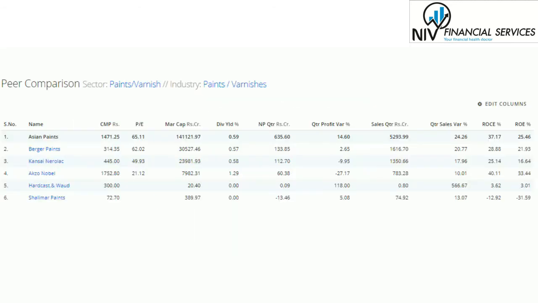So here we are again taking the example of Asian Paints, where the market capitalization of Asian Paints is very high compared to other companies in the same industry. The recent quarter net profit is also the highest in the industry. Sales in the recent quarter are also the highest in the industry. You can see the ROCE as well as the ROE. They are also showing a good indication that the company is doing really well.